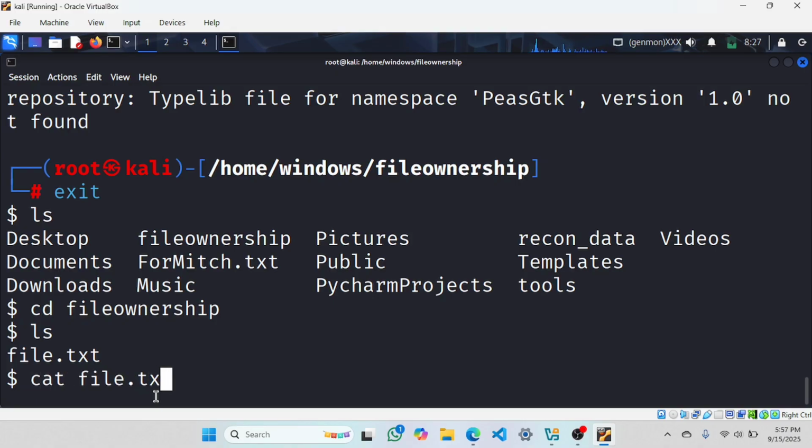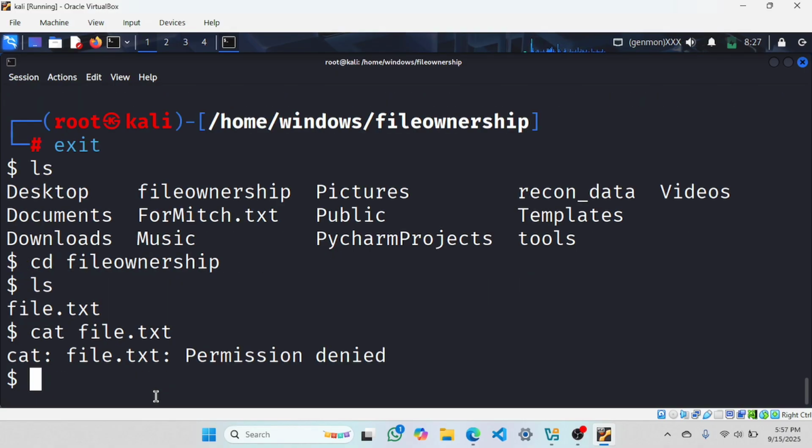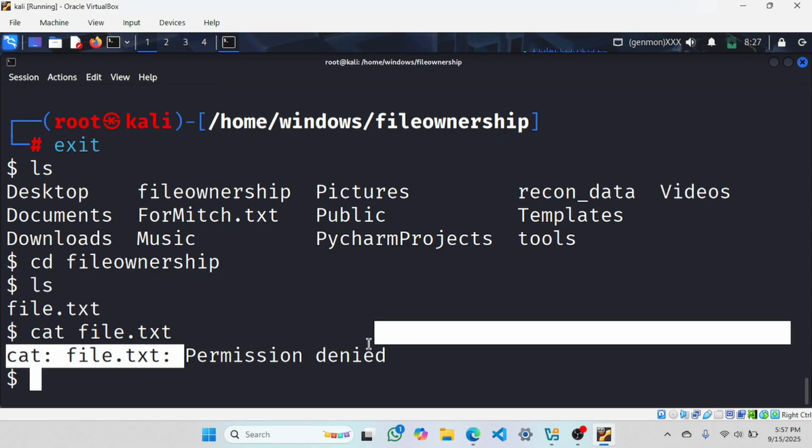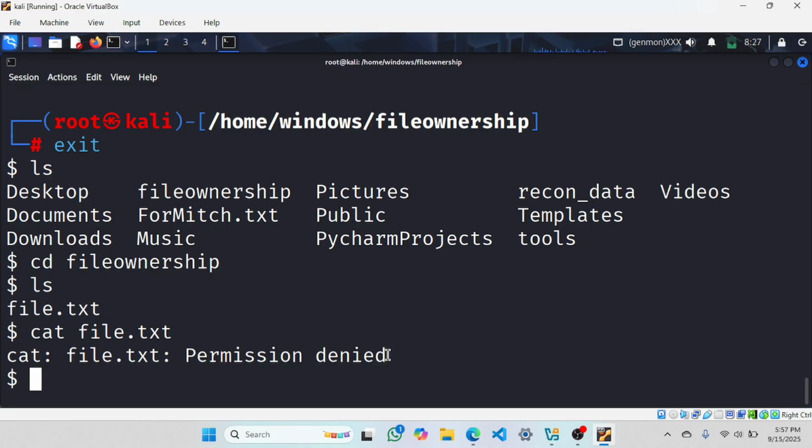If I try to read it, permission is denied, as you can see here. Earlier it worked because I was root. So this time I am not a root user, so I get permission denied.